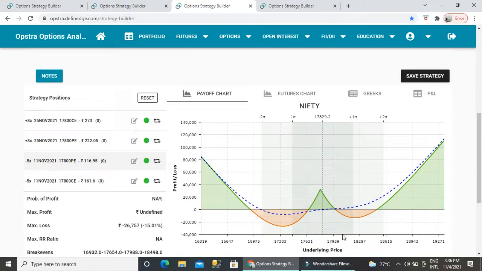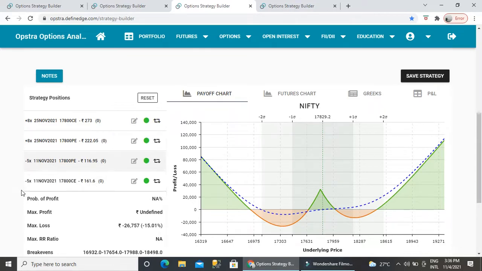The reason is that at any point, if the market shows some kind of reversal, and at one point you decide it will go into an uptrend, you can square off the two put positions alone, retaining 8 lots of 13th November 17,800 call at 273 and the 11th November weekly 17,800.